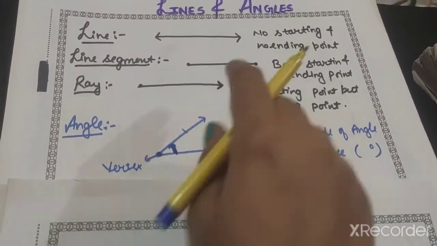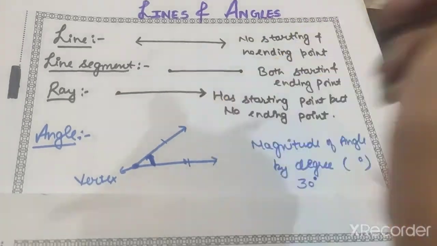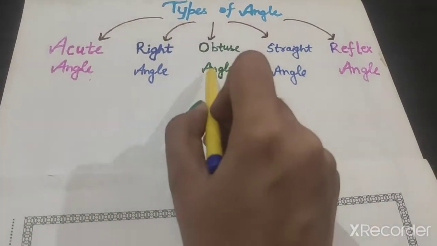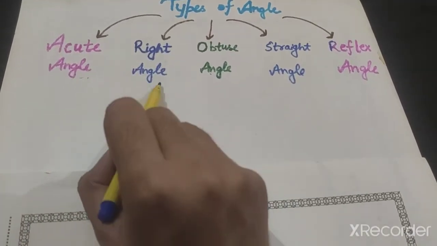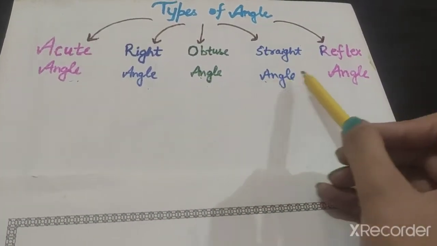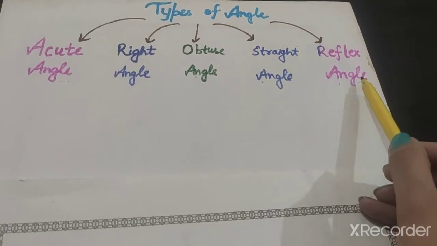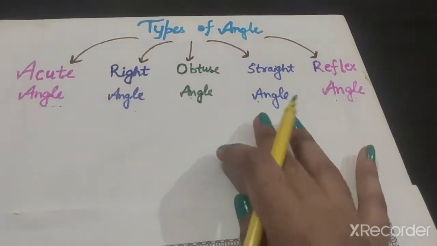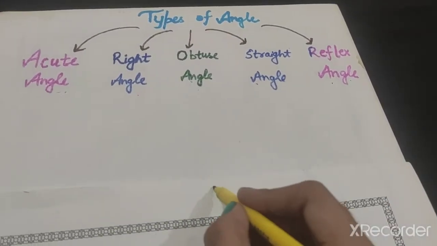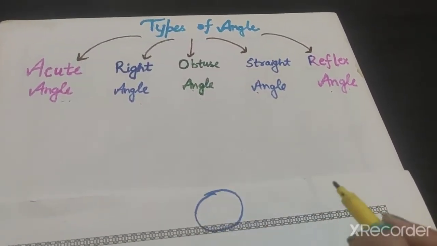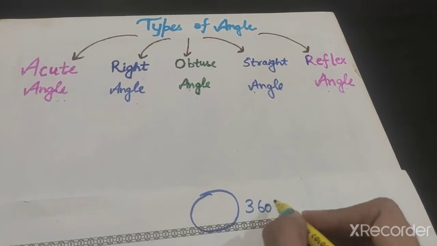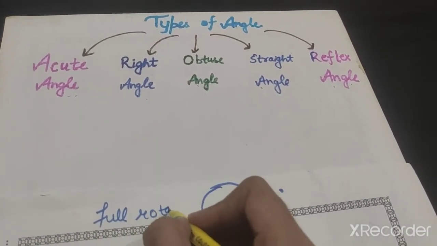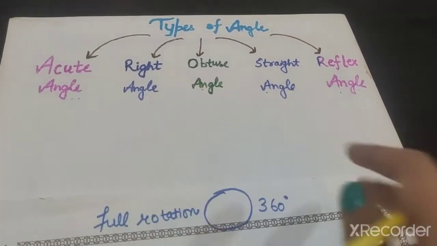Now let us consider the different types of angles. These are the different types of angles: acute angle, right angle, obtuse angle, straight angle, reflex angle, and there is one more, that is full rotation. The full rotation is of 360 degrees. Now let us discuss all these types one by one.